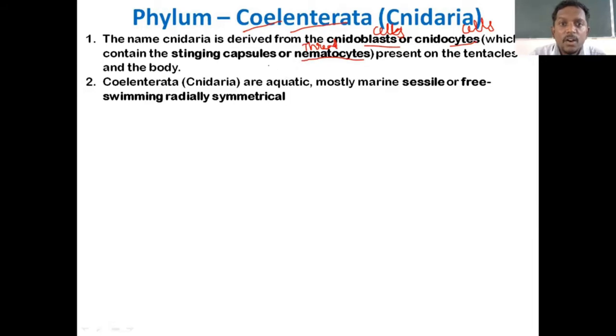Aquatic conditions are of 2 types: fresh water and marine. Make a note of it. Fresh water means river water, and the other one is marine water. So 2 types of aquatic forms we find, both in plants and animals: fresh water and marine water. Hope fresh water and marine water is clear for you.